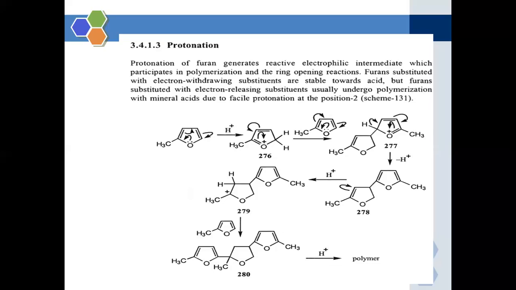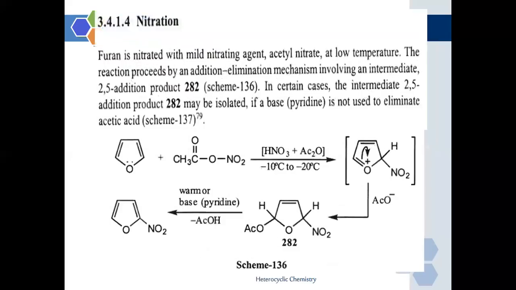Now, the furan molecule is going for the nitration reaction.